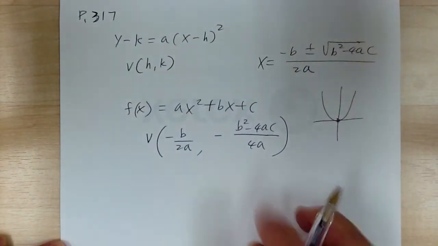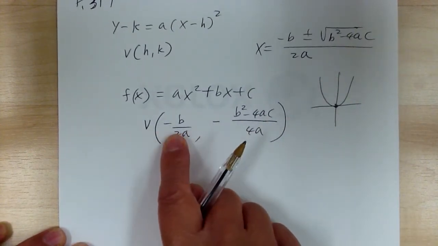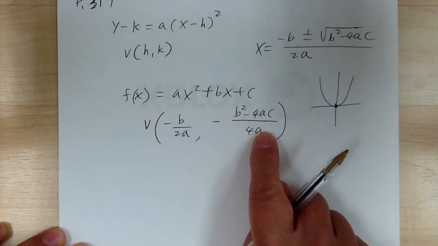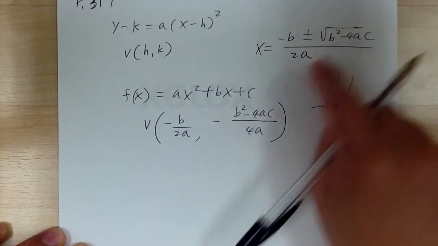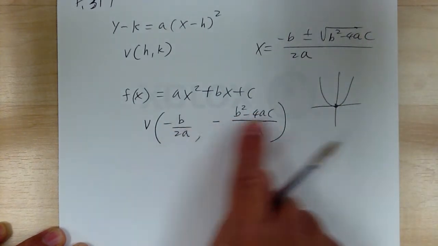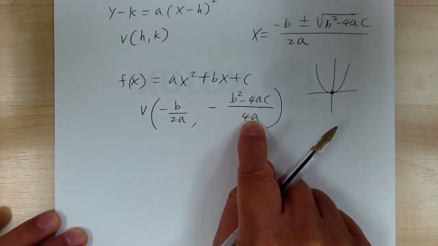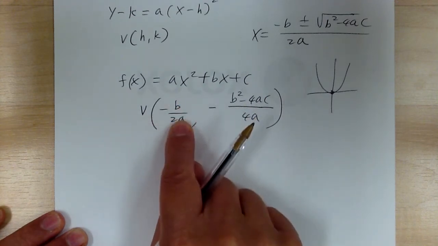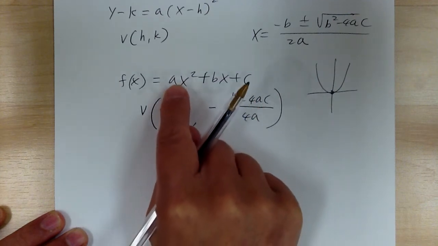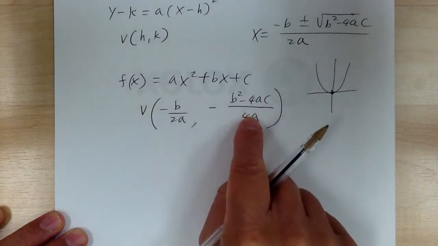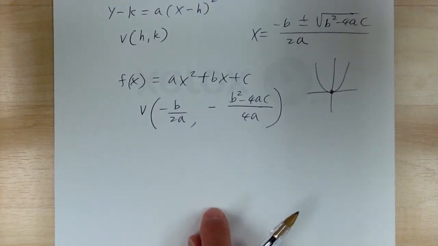Okay? And after you find the vertex coordinate is negative b over 2a, you substitute this back into x and you get that. Okay? And you kind of notice that it's very similar to this, right? There's some similarity to that, right? Now, instead of trying to memorize both, this is kind of hard to memorize. So my suggestion is that you just memorize this part over here, and then after you solve for the h, you substitute back in here, and you can find the k. So let's go over some examples. How does this work? Okay.